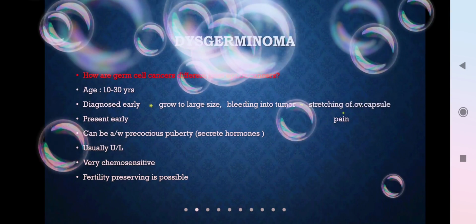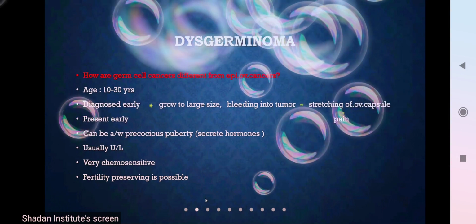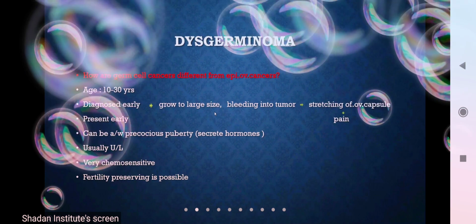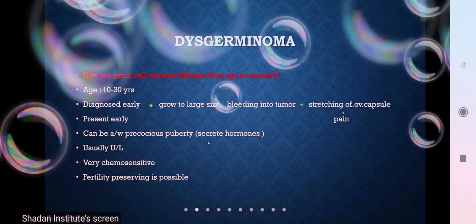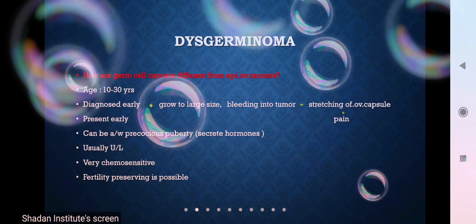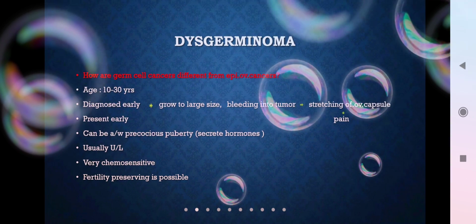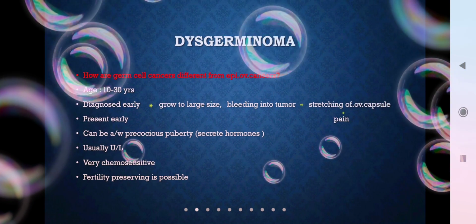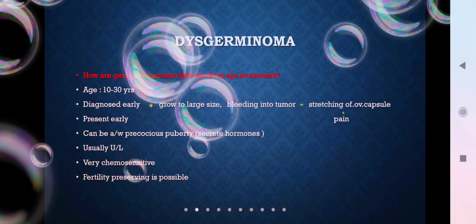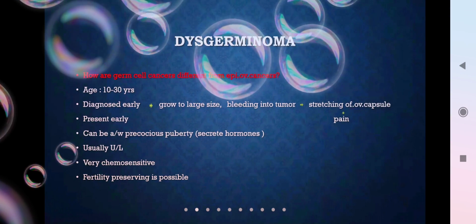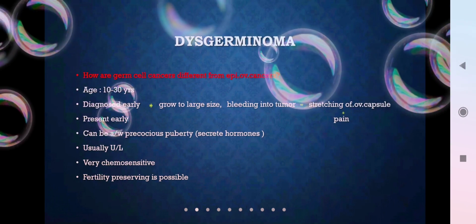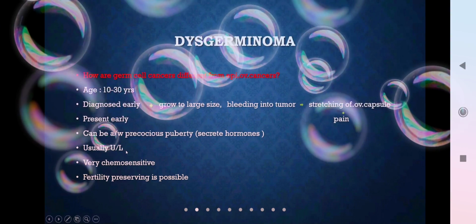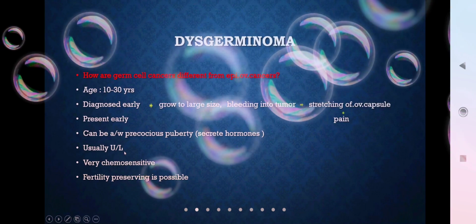Usually dysgerminoma may be associated with precocious puberty because these tumors produce hormones. That is the reason a young girl of 9 years may present to you with precocious puberty. Not everyone will have a dysgerminoma, but it's better to take her family history and get an ultrasound done just to rule out any kind of tumor. Usually these are unilateral. As I told you, bilateral is only 15%.